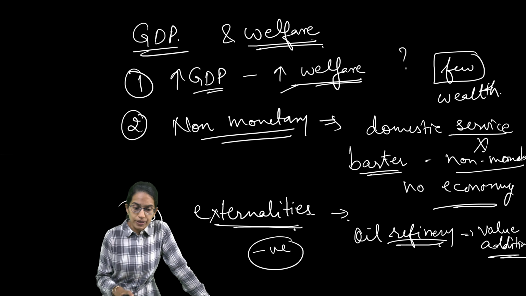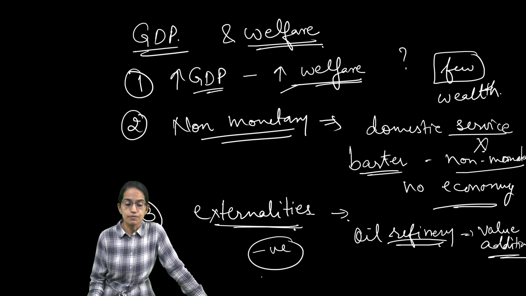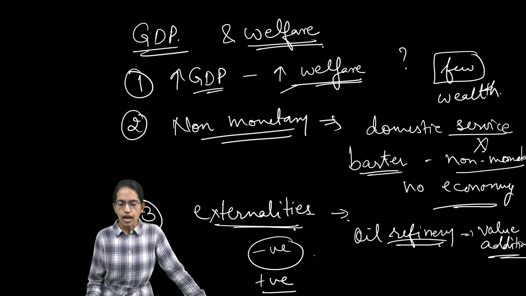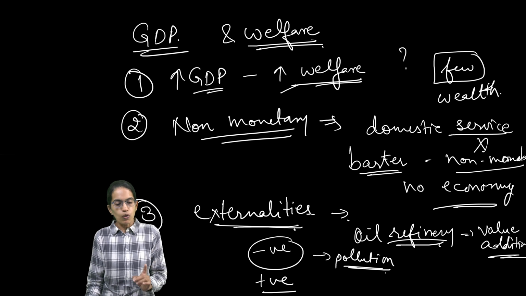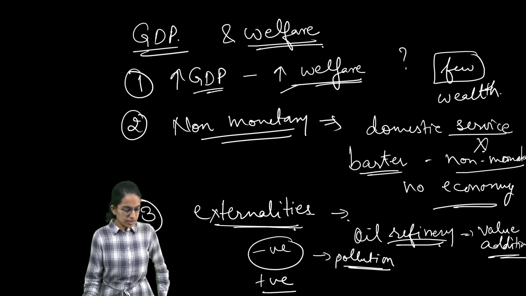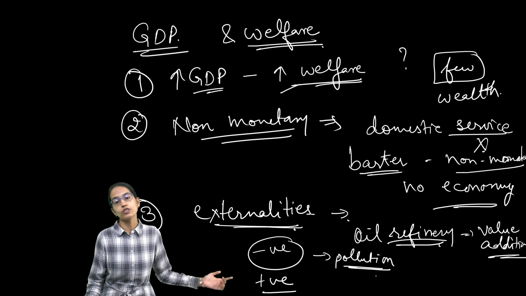Now, GDP does not include externalities, be it the negative externality or the positive externality. The example that we had taken for the case of pollution is an example of negative externality. In negative externality, GDP overestimates the actual welfare.